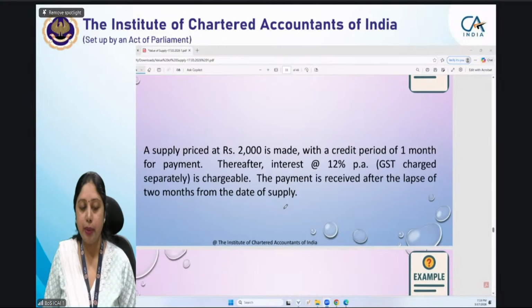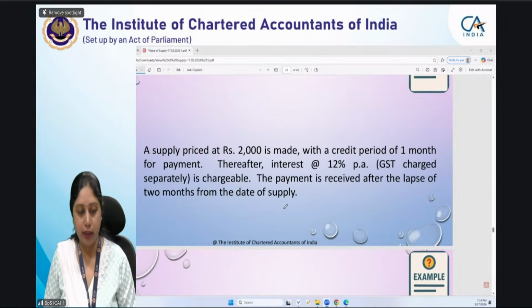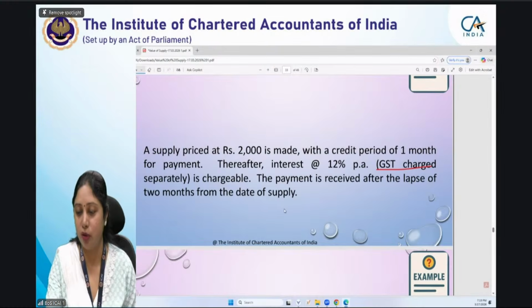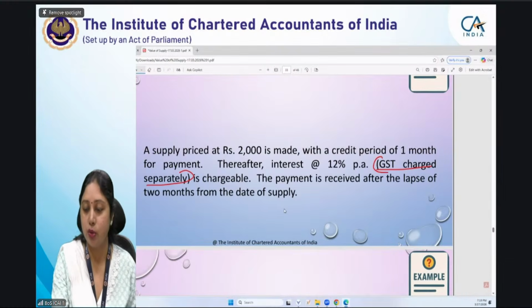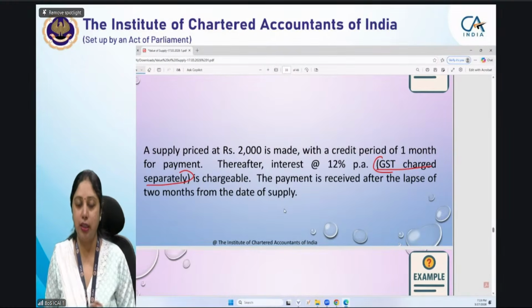Now, the next example: a supply priced at 2000 is made with a credit period of 1 month for payment. Thereafter, interest at the rate of 12% per annum. GST on that will be charged separately. For the sake of convenience, I have mentioned this so that you don't get lost in GST and think that it is inclusive of GST.